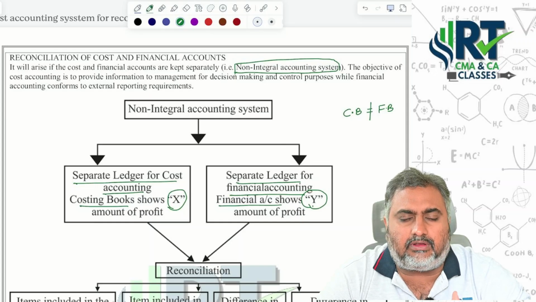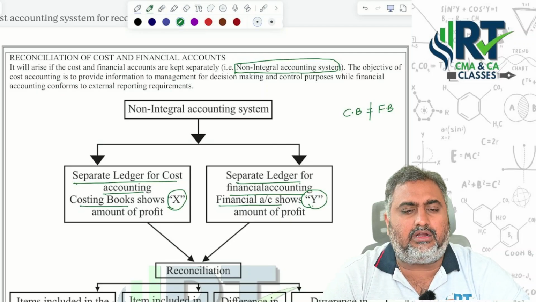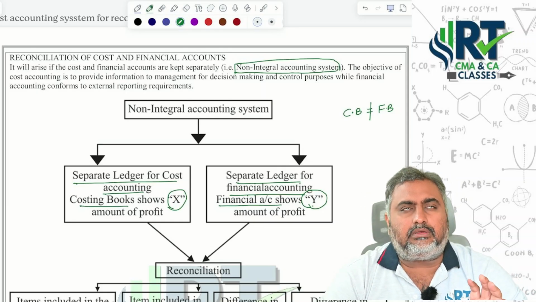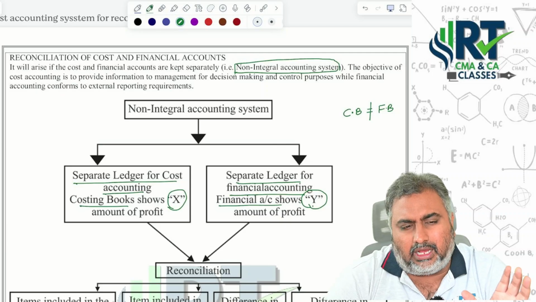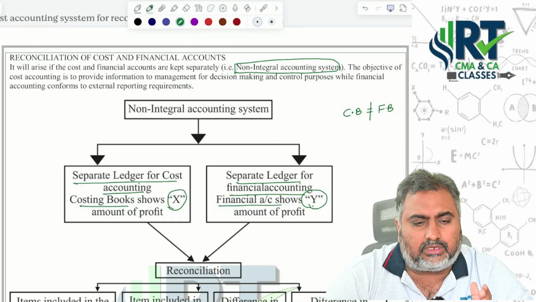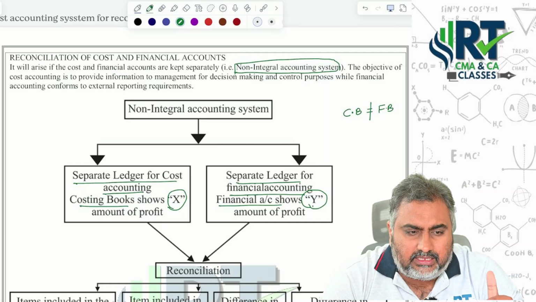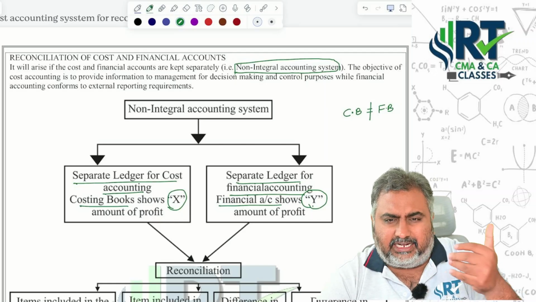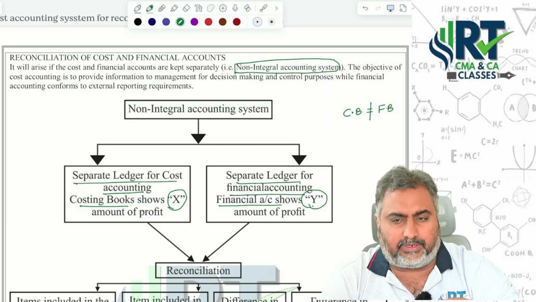The reconciliation of balances of two sets of accounts is possible by preparing a memorandum reconciliation account. Sir, what is this account? Some items are charged in one set of accounts but not in the other. In the same way, certain items will be transferred only to costing books and may not be transferred to financial books. To find these things, these items of difference are either added to or subtracted from the profit as shown by one set of books of accounts.